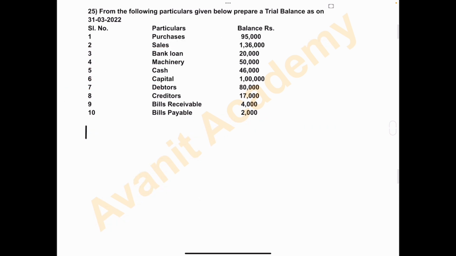Next question is number 25. From the following particulars given below, prepare a trial balance as on 31st March 2022.